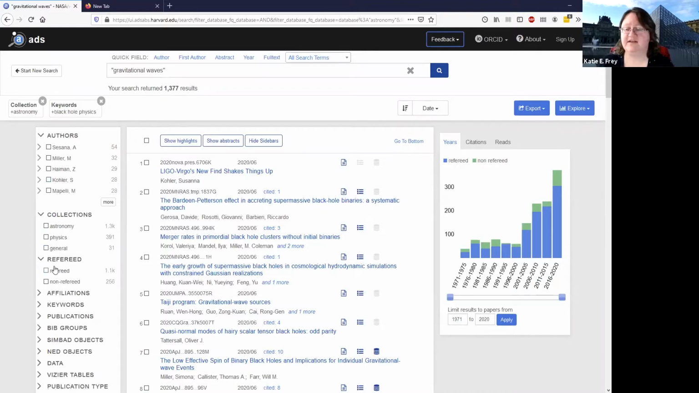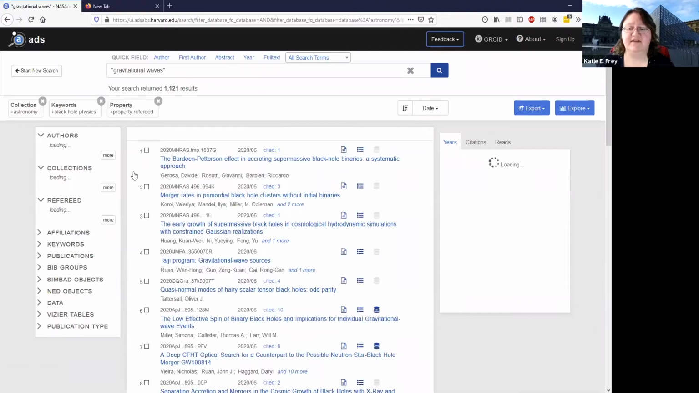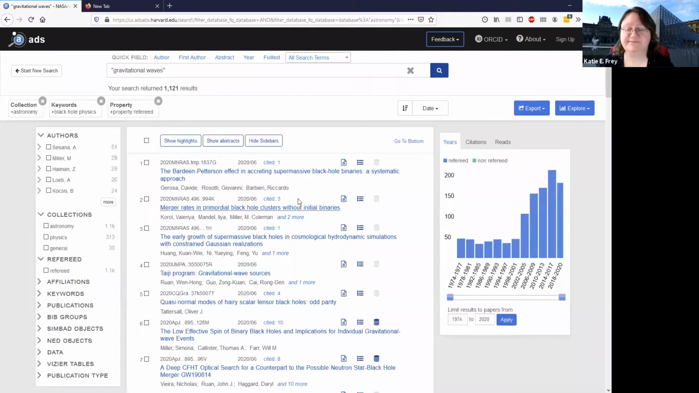So one way to do that is to look at the refereed filter and select refereed and limit to just that. And you'll see that that first hit, the one from Nova, is not here anymore. We're also down to 1,121 results, so we lost about 100 results from that.